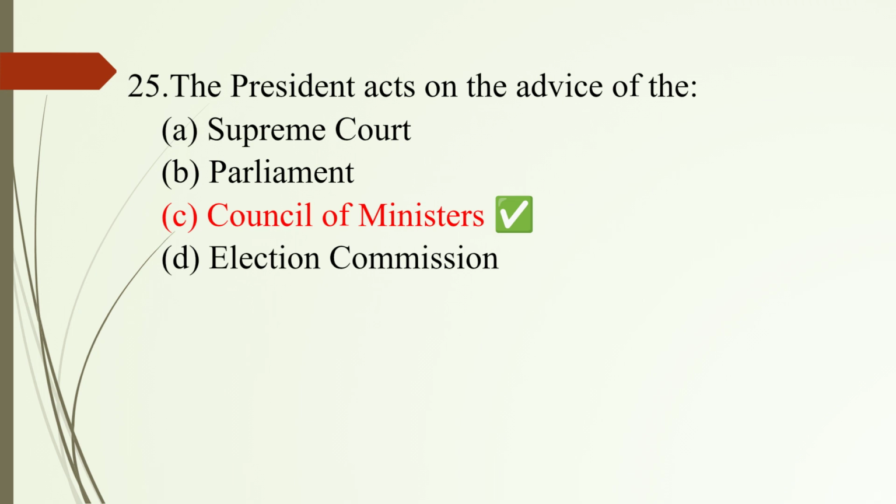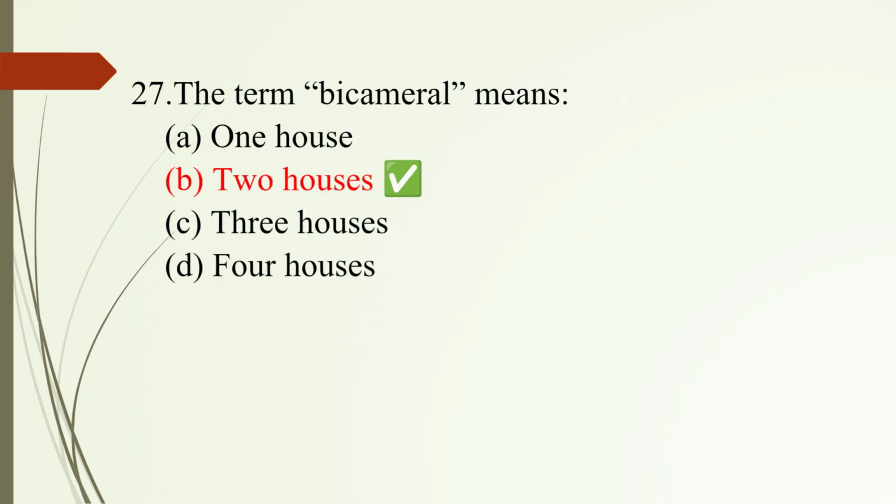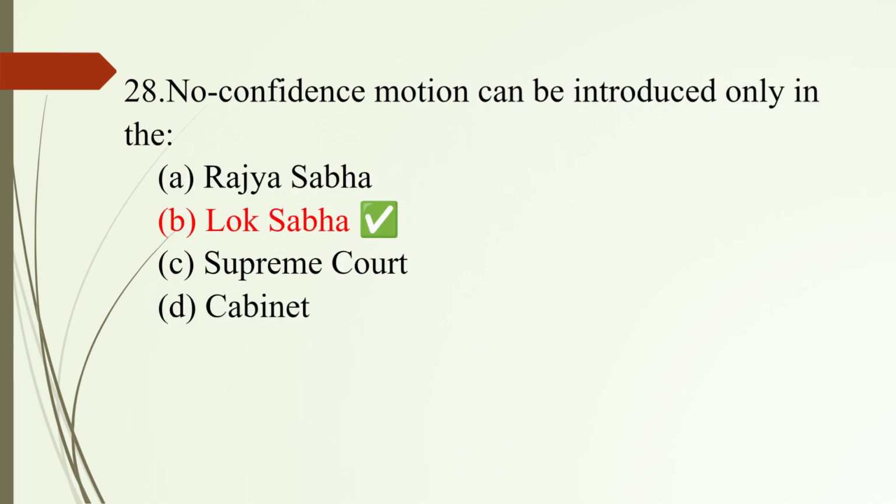Question number 25. The President acts on the advice of the? Option C. Council of Ministers. Question number 26. Which house has more members? Option B. Lok Sabha. Question number 27. The term bicameral means? Option B. 2 houses.